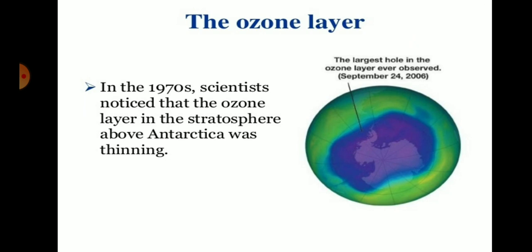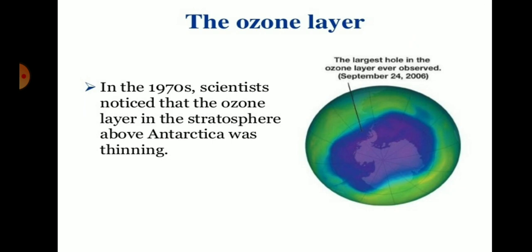And most important is the ozone layer. The atmosphere contains the ozone layer, which is useful for the absorption of UV light, which is harmful for living things. In 1917, scientists noticed that the ozone layer in the stratosphere above Antarctica was thinning.